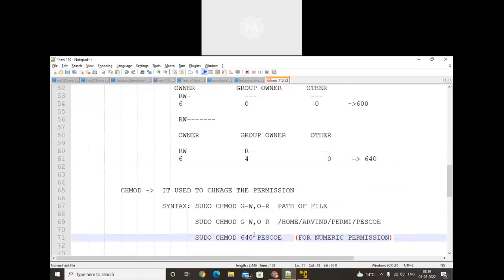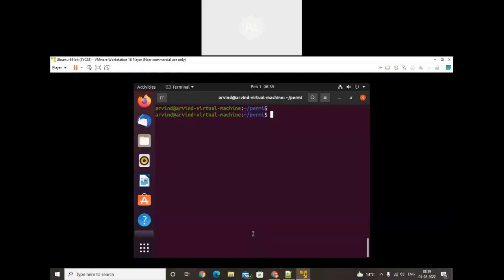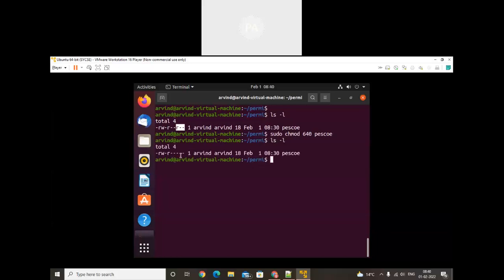If we want to give permission in numeric, let's do the practical. Before that, I just want to check the permission. Earlier the permission was 644. Okay. So the owner has 6 permission, the group has 4 permission, and other has 4 permission. Now I want to change it: sudo chmod 640. I want to change it to 640. For other, nothing is to be given. Okay. Now apply that permission to the file. Now done. Check it. See, other doesn't have permission.